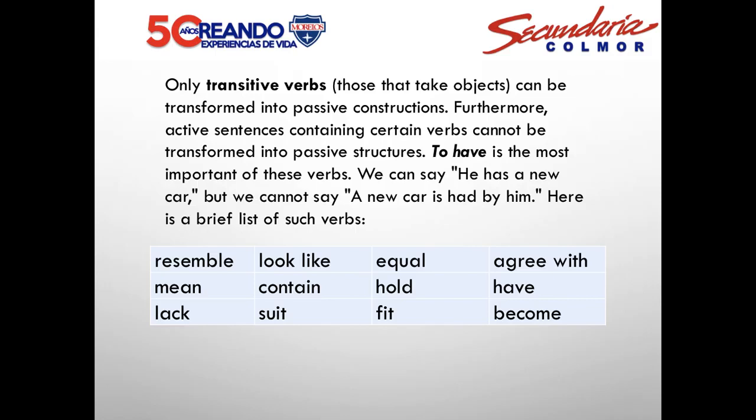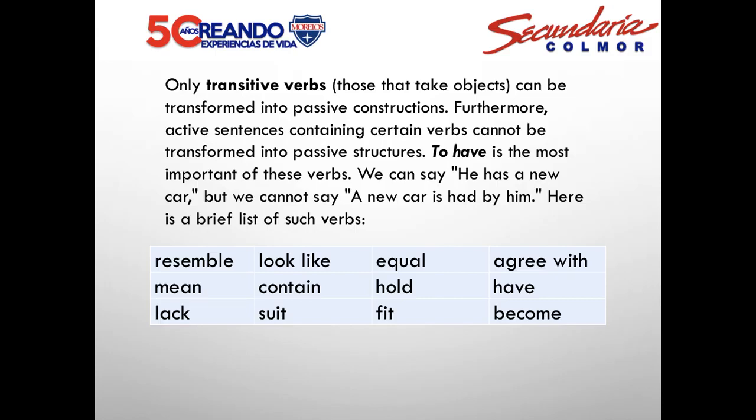Only transitive verbs, verbs that take objects, can be transformed into passive constructions. Furthermore, an active sentence containing certain verbs cannot be transformed into a passive structure, and to have is the most important of these verbs.